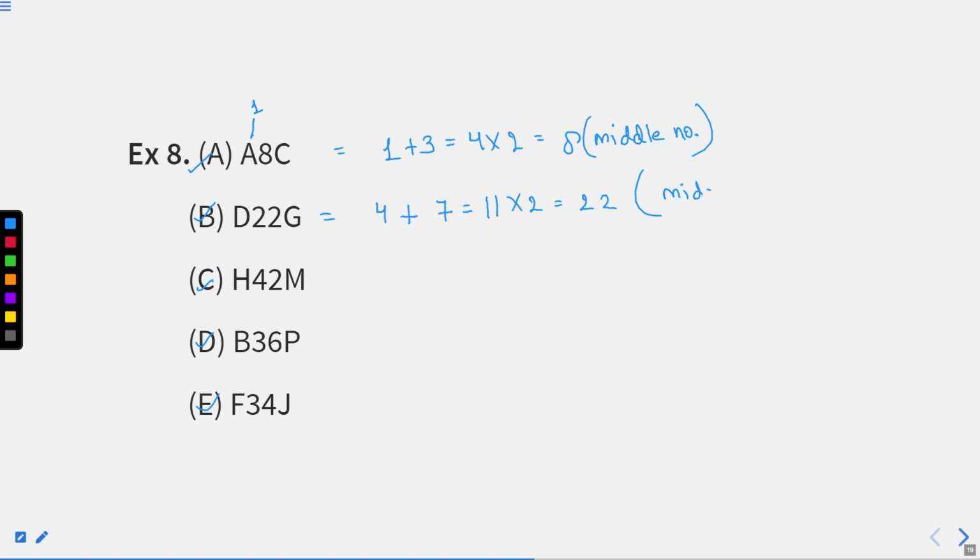Again, a middle number. I hope you are not facing any problem in this, right? What exactly is the relation that we are using and what is the importance of writing that table out there, right? This is the thing, students.